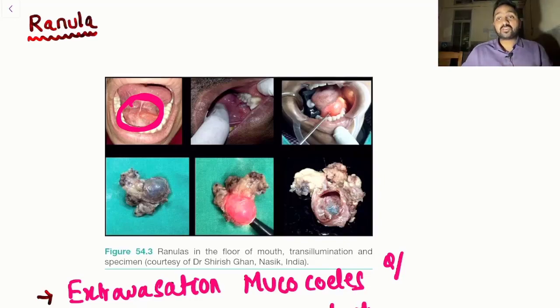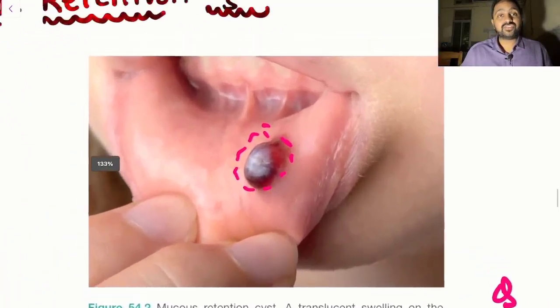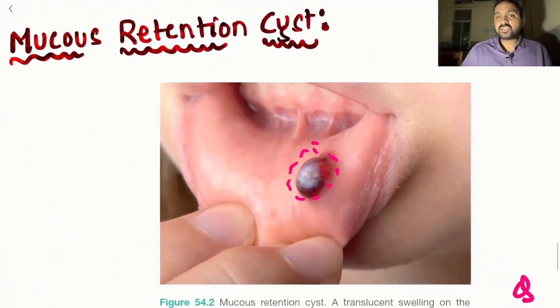This is an image from your Bailey and Love. Now many told us it was a mucus retention cyst. So was this the image? If so, then this was your mucus retention cyst, right? So these were your two most common confusions in this image.